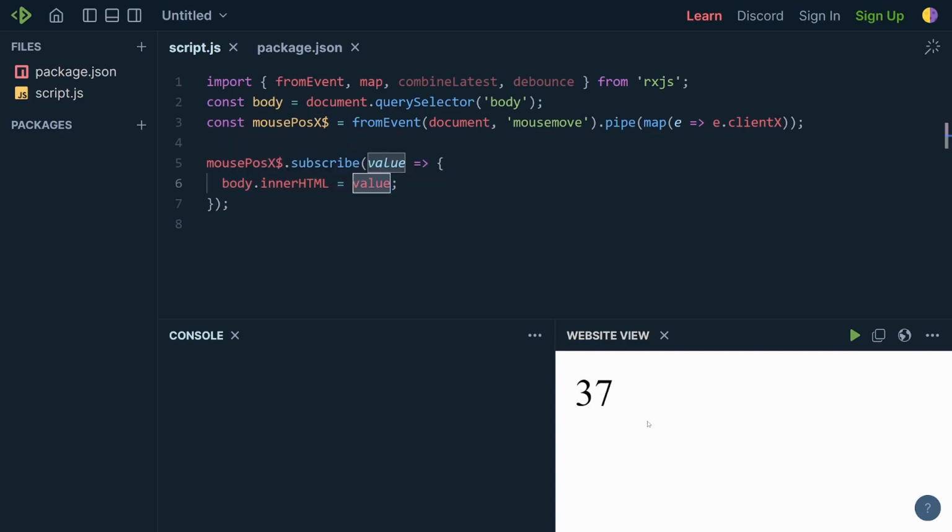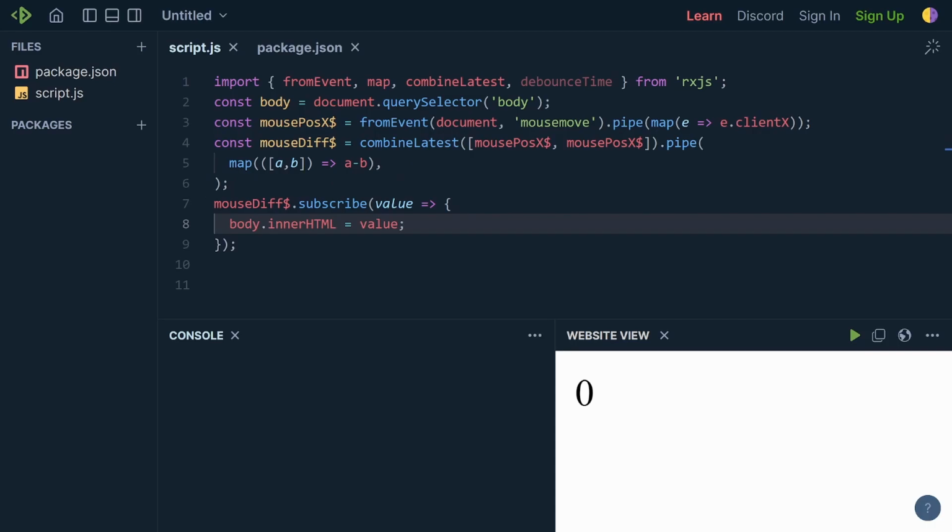So indeed, if we move our mouse on the HTML page, we see the mouse X position being printed. Let's now do something different and subtract the mouse position from itself. We do that by combining these two signals, the mouse position and itself, and subtracting the two event occurrences.